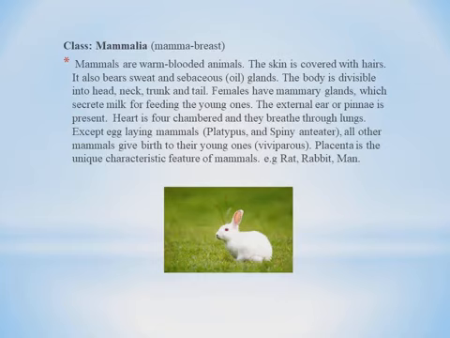They are called viviparous. Viviparous means giving birth to young ones. Placenta is a unique characteristic feature of mammals. Example: rabbit, rat, man, etc.